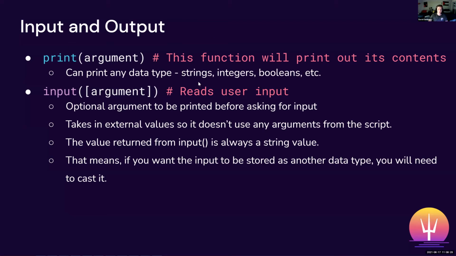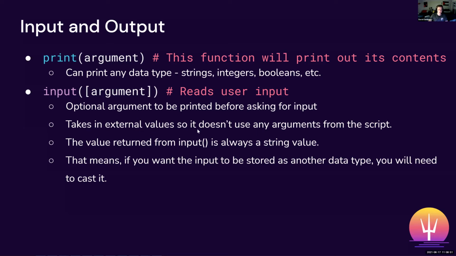If you want to read the user's input, what you have to do is just type input in parentheses and then the text that you'd want to be displayed to the user right inside of those parentheses. And I'll show a little demo of that in just a second. You don't have to put an argument here, but I'll show you what it will look like when you do use an argument.